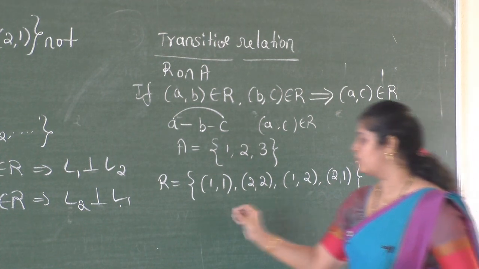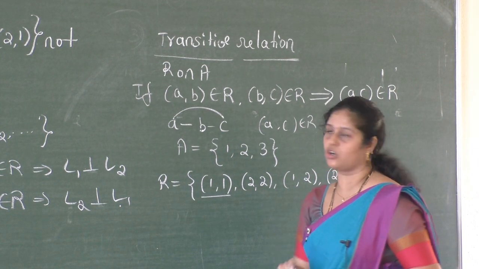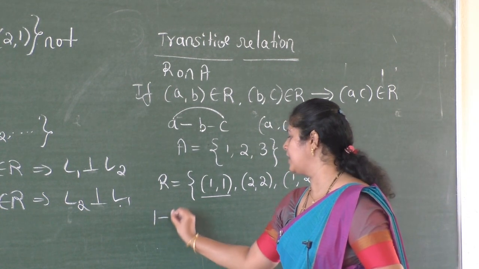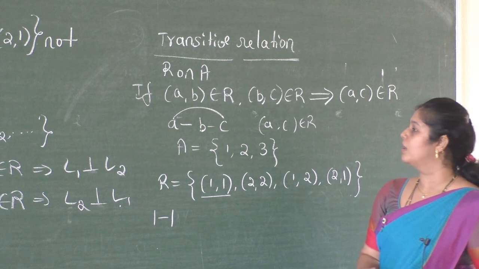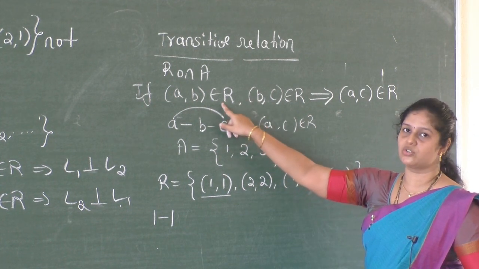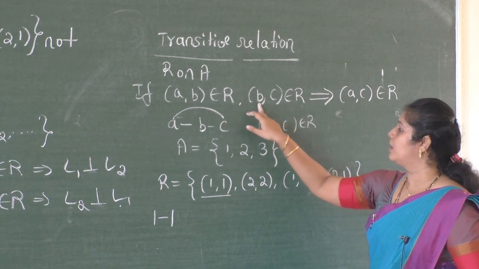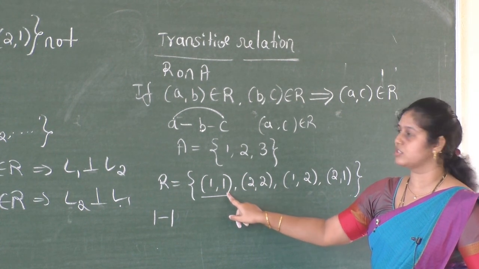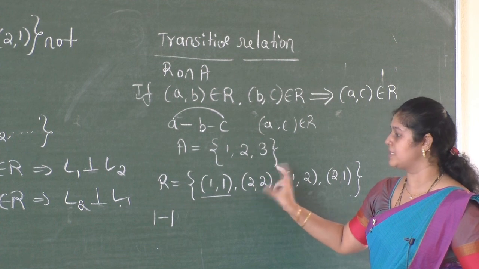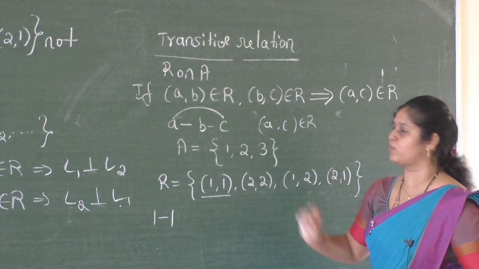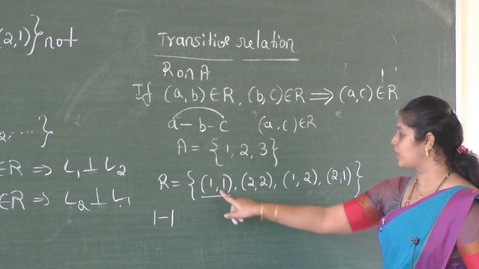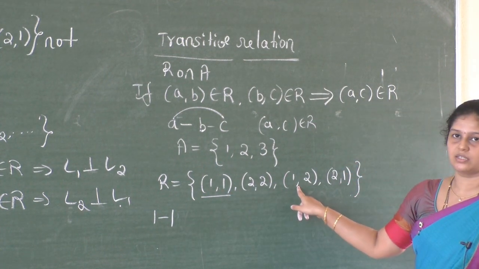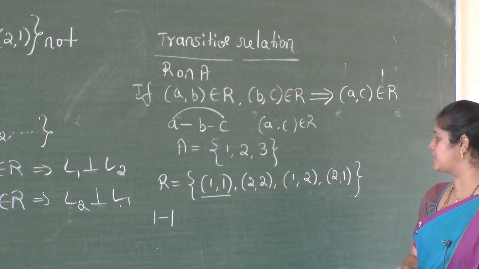Now by taking one by one, I am taking first ordered pair (1, 1). 1 related to 1. Now according to the definition you have to search for the second element, which is 1. You have to search for another ordered pair such that its first element is 1. Here (1, 1) related to 1, then okay, this ordered pair having first element as 1.